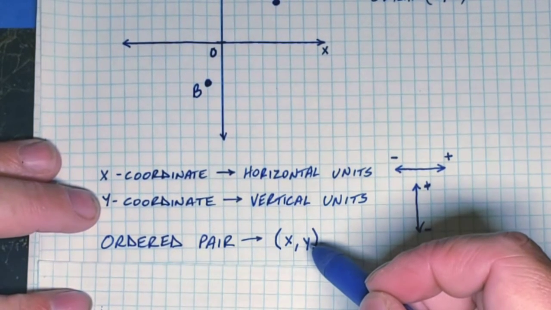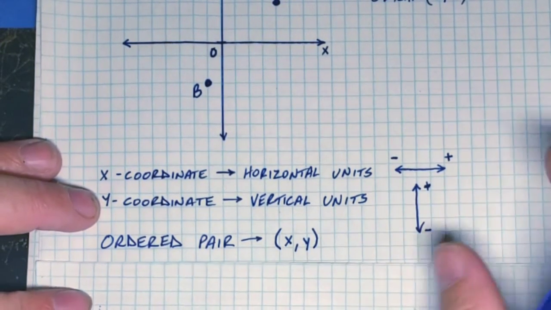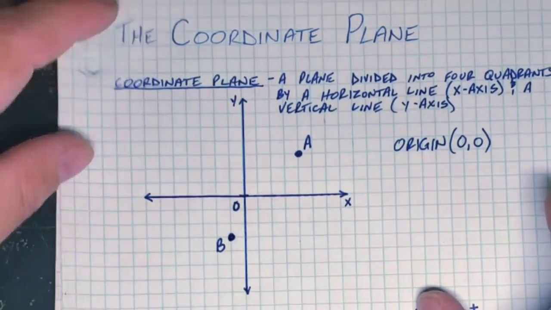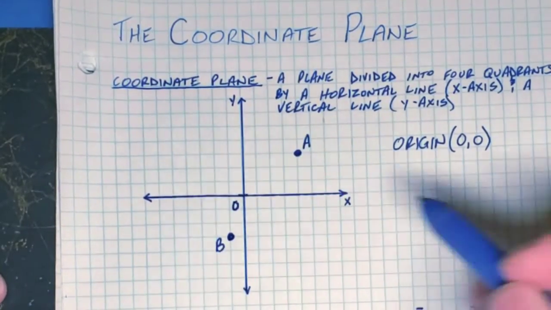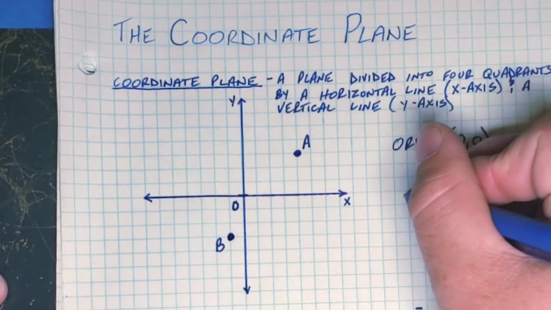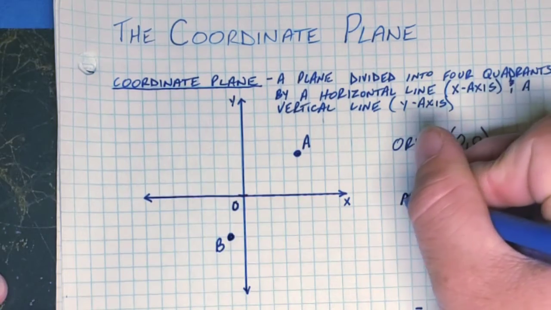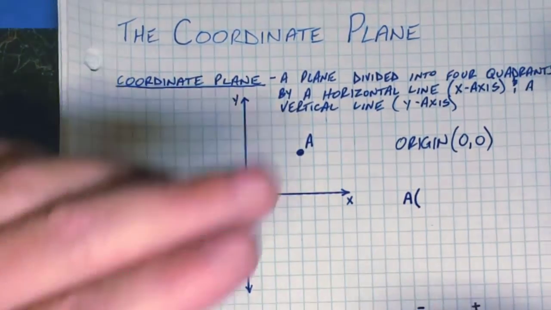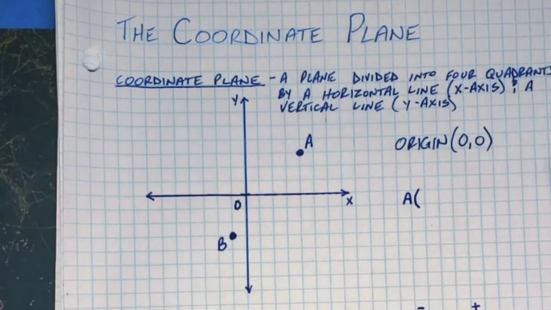The second coordinate is the y coordinate. It tells you how much to move up and down. So if we come back up here to our first coordinate plane and we want to tell where A is at, first you would tell which point you're talking about. You'd use an A. Then you put parentheses because your coordinates are within these parentheses.